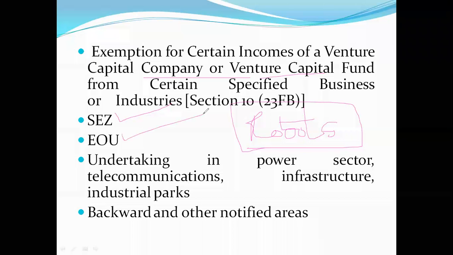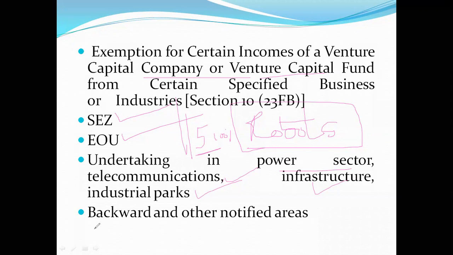Not only that, those companies which are engaged in SEZs, means special economic zones, and export oriented undertakings, certain exemptions are there. You have to remember, in all such cases, almost for the first 5 years, total income is exempt, 100% income is exempt from tax. Undertakings in the power sector or telecommunications, infrastructure development, industrial parks, in all these cases, normally it is the first 5 years, all incomes are exempt from tax.